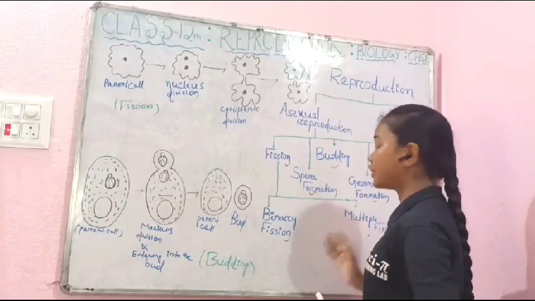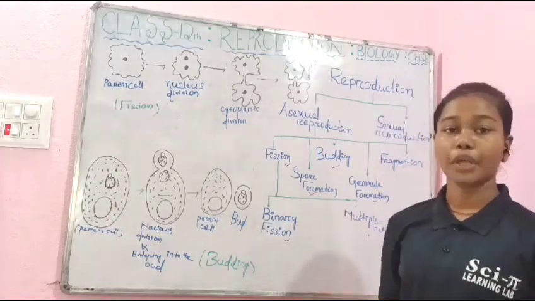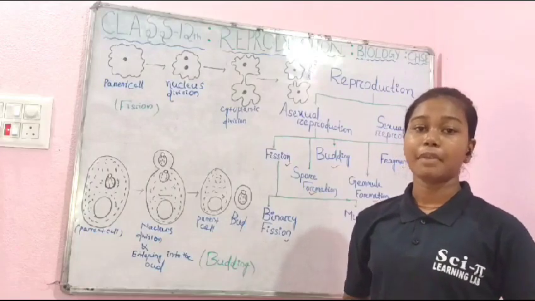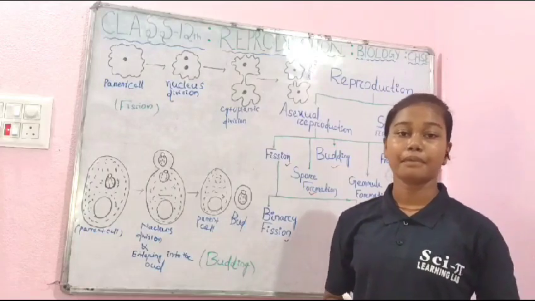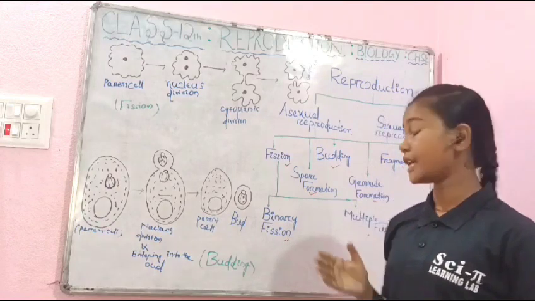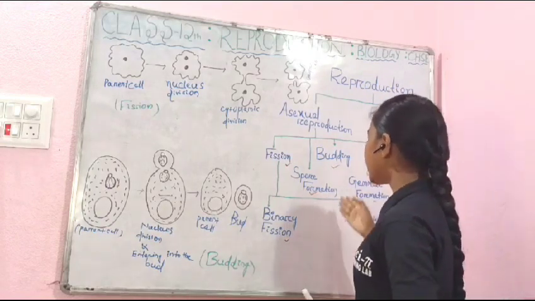Next, multiple fission. Similarly, in multiple fission, when the parent cell divides into a large number of daughter cells, it is called multiple fission. Then sporulation.